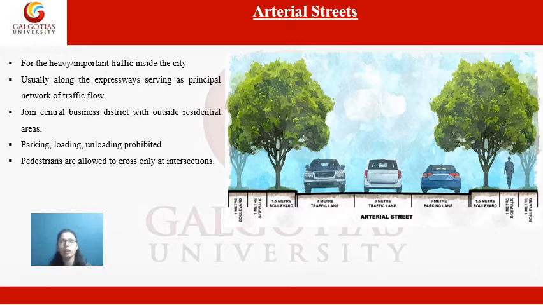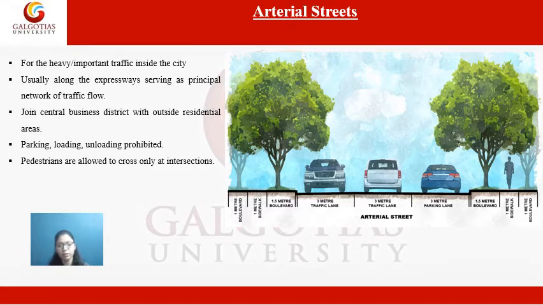The national highways or state highways come under these arterial streets, and if we talk about the authority bodies, public works departments are the governing bodies which govern the arterial streets.